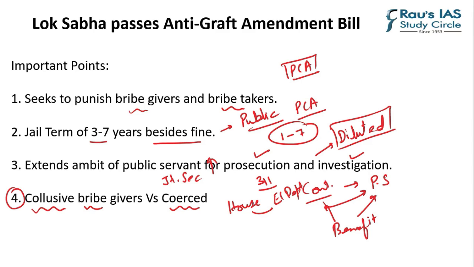So this is a distinction that this bill ratifies in terms of the bribe givers, and how and why there are some who are coerced bribe givers. They are not willful defaulters or willful bribe givers.